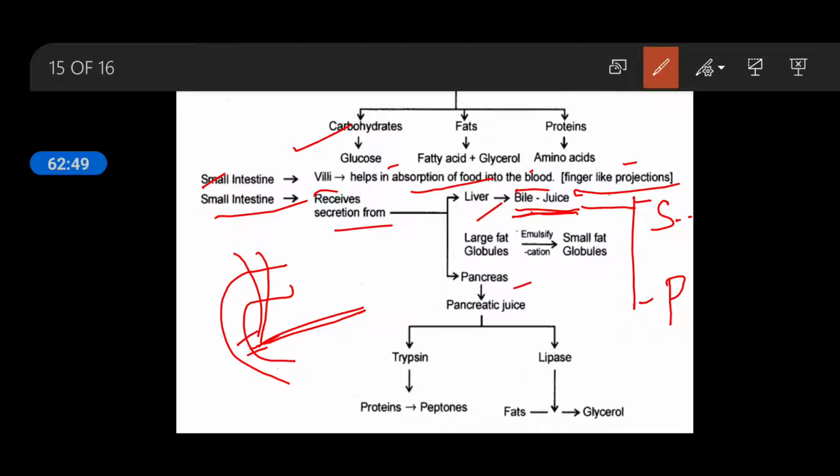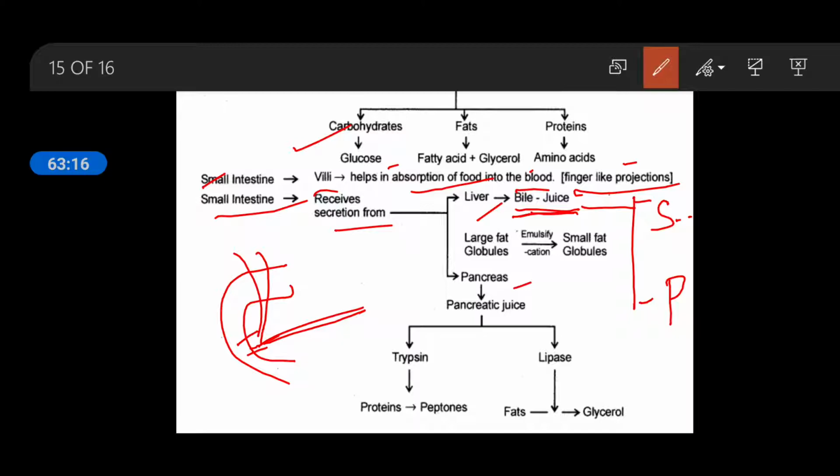So we have to first neutralize the food and make it alkaline. For that purpose bile salts first mix with the food which is coming from the stomach into the duodenum. This bile mixes with the food and neutralizes the acidic condition. After that the food becomes alkaline, so that all the enzymes of the intestine and pancreas can work on it.